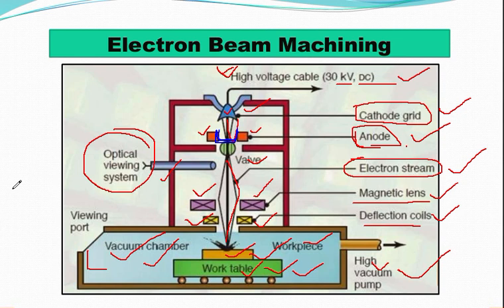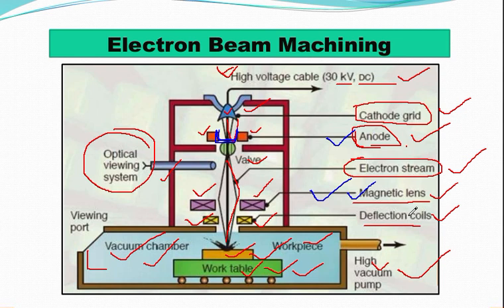Now, the biasing just after the cathode controls the flow of electrons, and the biased grid is used as a switch to operate the electron beam gun in pulse mode. After the anode, and you can see here there is an anode, the electron beam passes through a series of magnetic lenses and apertures. So you can see the beam getting through the magnetic lens and the aperture.